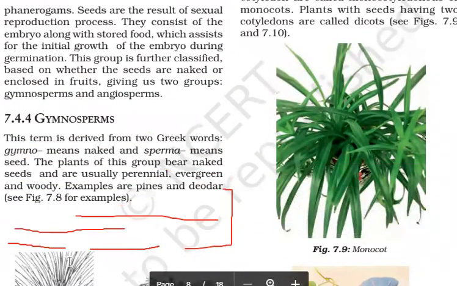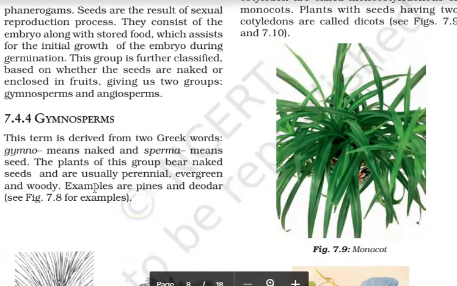Gymnosperm, this term is derived from two Greek words. Gymnos means naked and sperma means seed. So plants of this group bear naked seeds, meaning these are not enclosed in fruit, and are usually perennial. These live for many years and are evergreen. They do not shed their leaves in one go, so they always appear green, and their stem is woody. If you have to write characteristics, the first is that the term is derived from two Greek words. Second, they bear naked seed. Third, they are perennial, evergreen and woody.